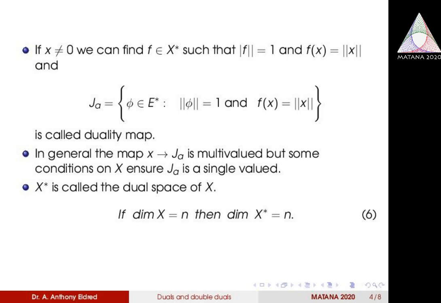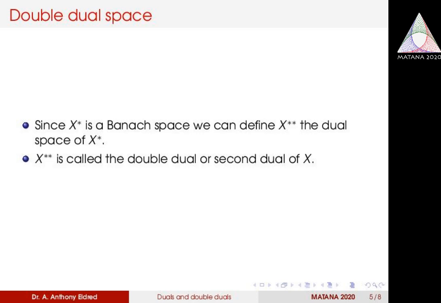Similarly, from X star we can define X double star, that is, the dual of X star. While X star is the dual space of X, similarly we can define X double star as the dual of X star, that is, the set of all linear functionals on X star.